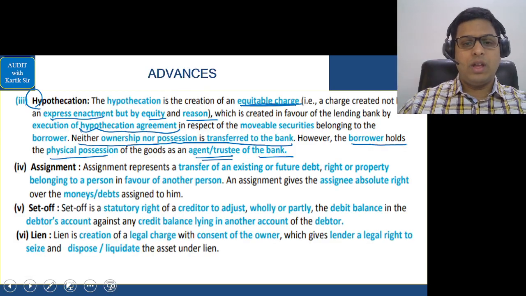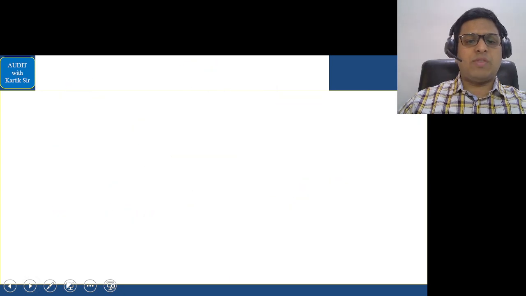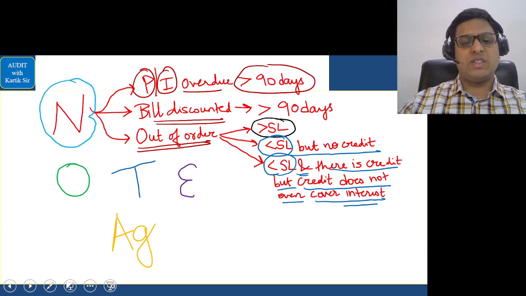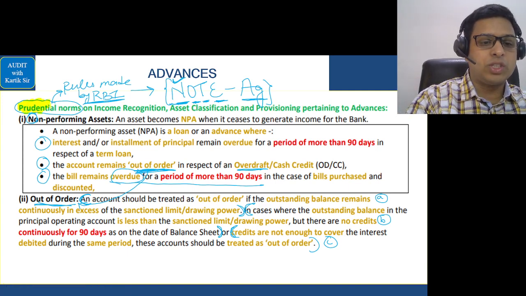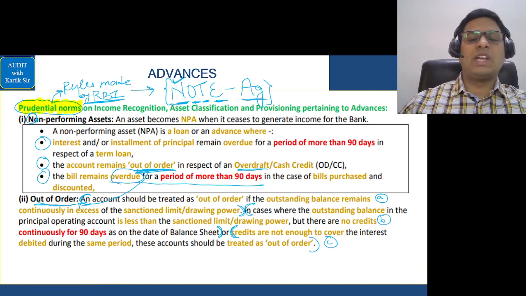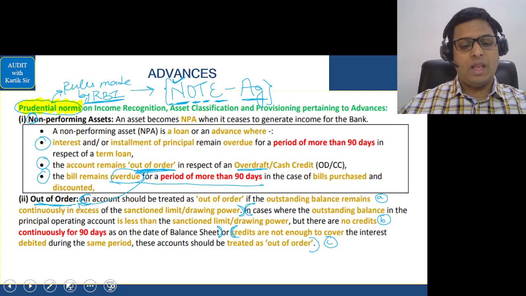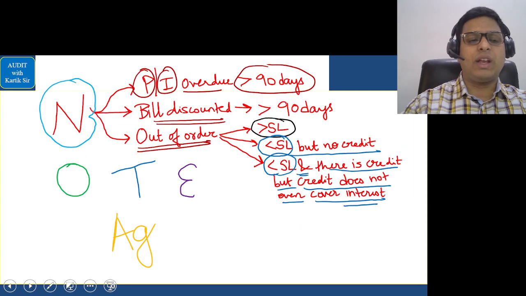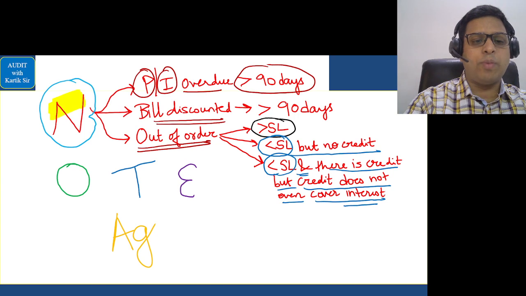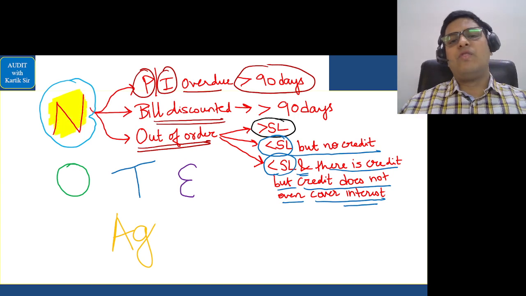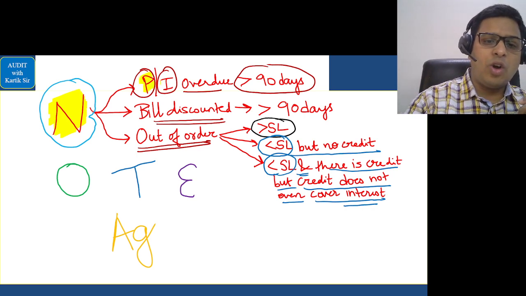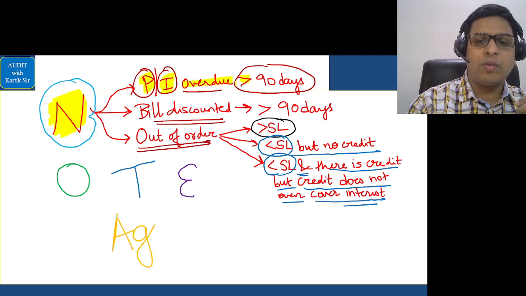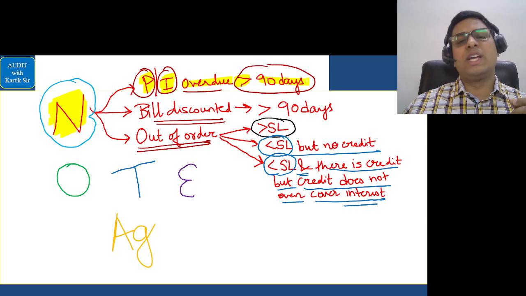Okay, let's go further. Then after that, we had done an area which is, in my opinion, very important, and that is prudential norms. What are the various prudential norms? We'll cover the important ones. For the other ones, I've given you the notes also. Okay. So the important ones are in this manner. First is called non-performing asset, NPA. When is an asset called an NPA? When the principal or the interest is overdue for more than 90 days, we call it an NPA.